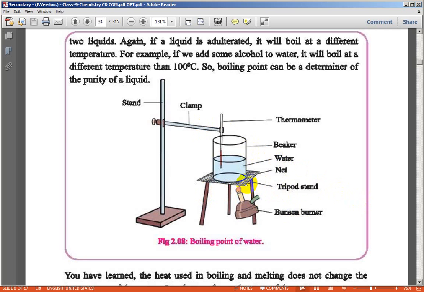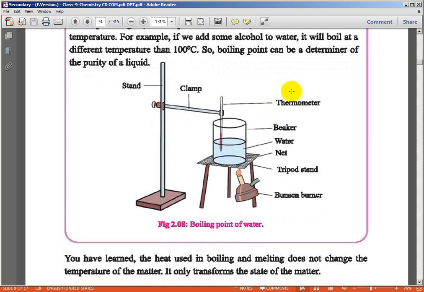If we give the heat directly, the beaker will break, so we use the net here. It also helps heat uniformly. So the net is used for two reasons. This is the thermometer, also for finding the range of temperature of the water.